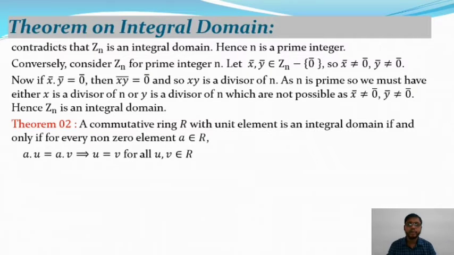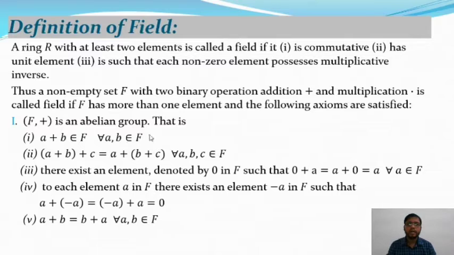Okay, this is the second theorem on integral domain. After the integral domain, we will discuss the definition of a field. Here is the definition. A ring R with at least two elements is called a field if it is commutative, it has a unit element, and is such that each non-zero element possesses a multiplicative inverse. Then we say (R, +, ·) is a field.